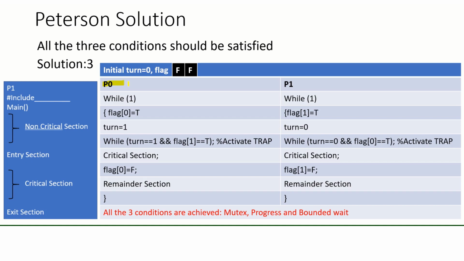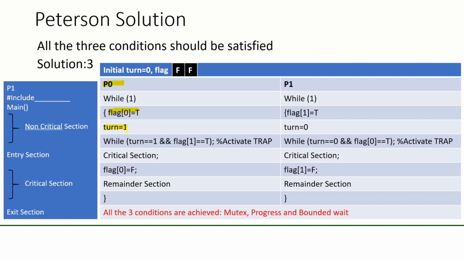Process P0 is saying that I want to enter the critical section by setting flag 0 equal to true. And if we set turn equal to 0 instead of turn equal to 1 here, then every time P0 will enter the critical section and P1 will not get a chance anytime. So we will set turn equal to 1.